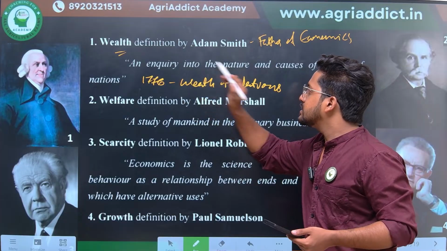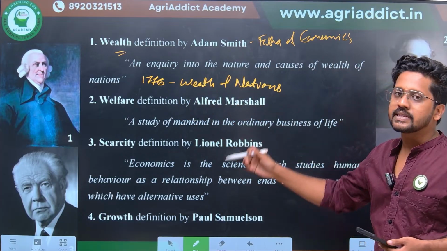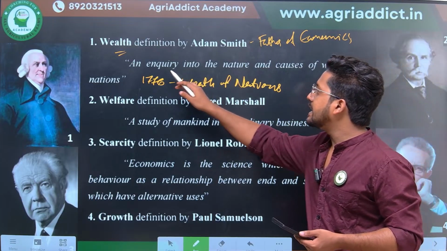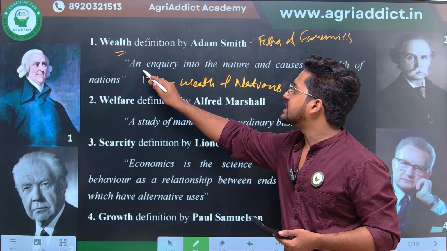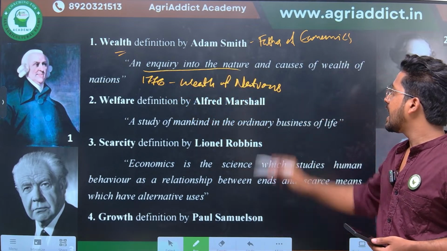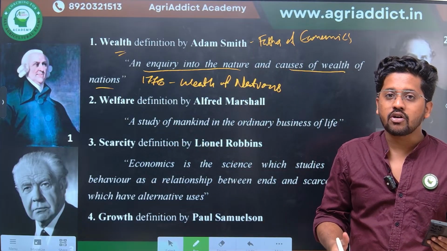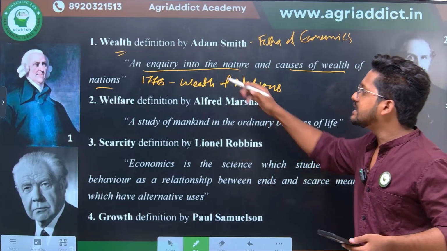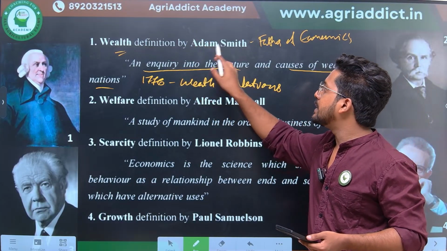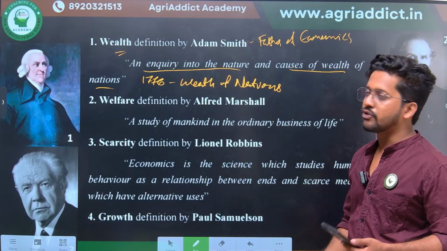But in 1776, in the book Wealth of Nations, Adam Smith defined economics as an inquiry into the nature and causes of wealth of nations. Two parts are there: an inquiry into the nature and causes of wealth of nations. So what are the causes of wealth which is generated in different countries? That is what economics deals with. That was the first formal definition given by Adam Smith for economics.